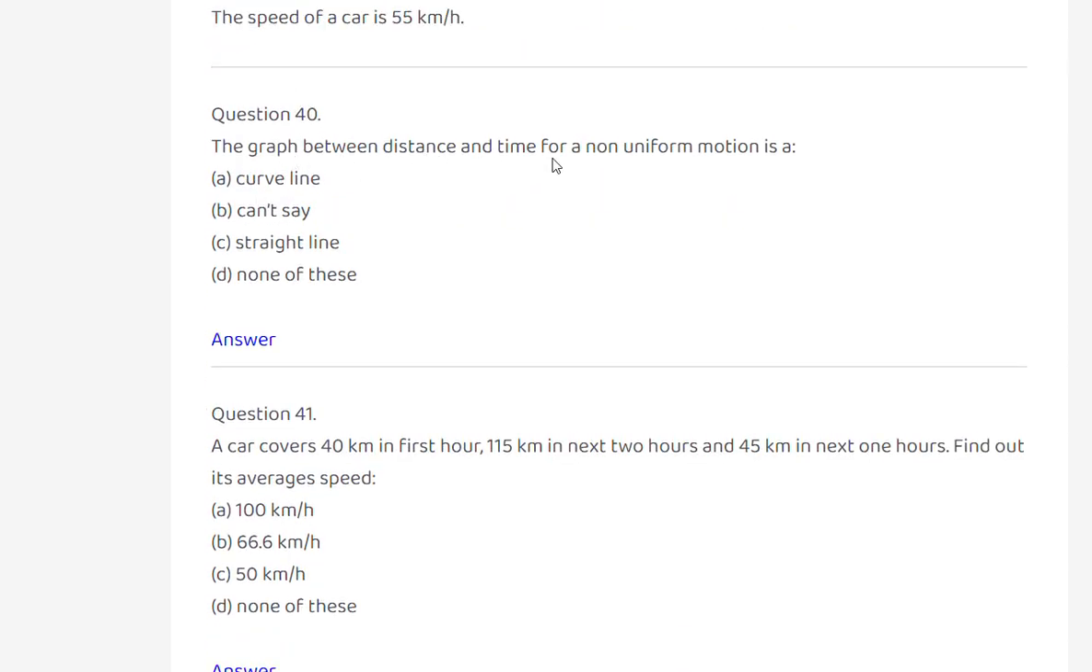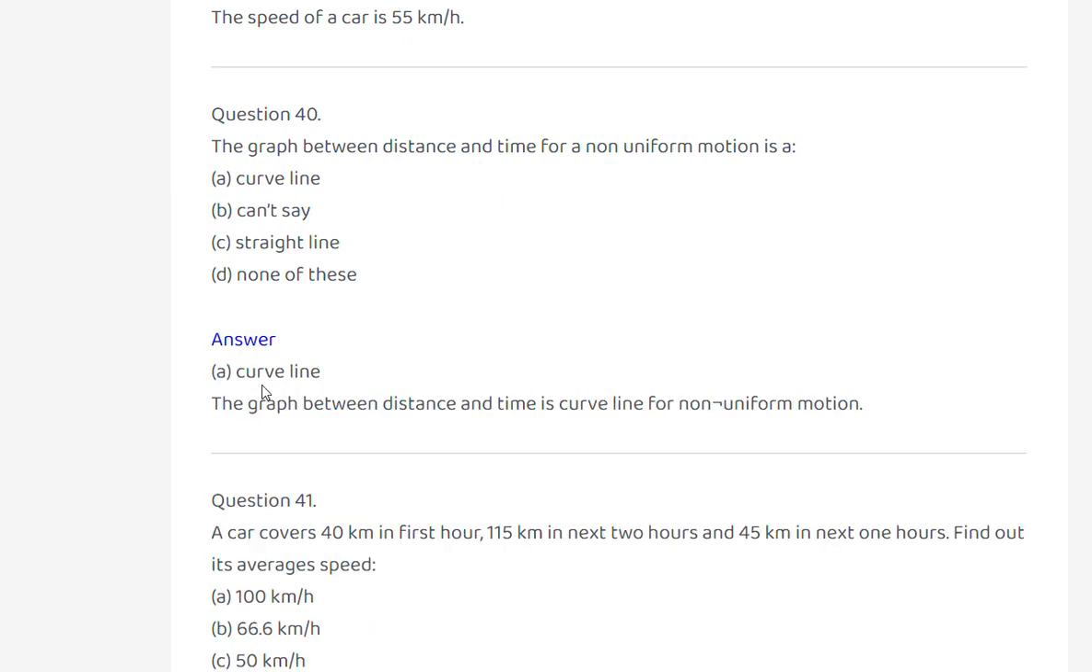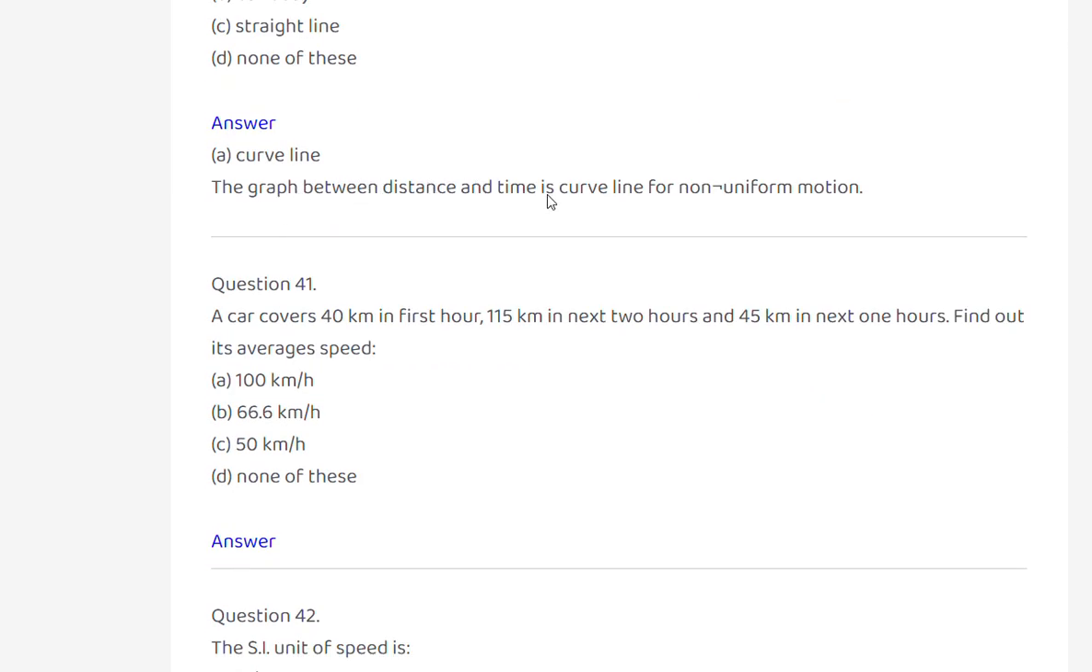The graph between distance and time for a non-uniform motion is a curved line, constant, straight line, or none of these. The graph between distance and time for a non-uniform motion is a curved line. Option A.